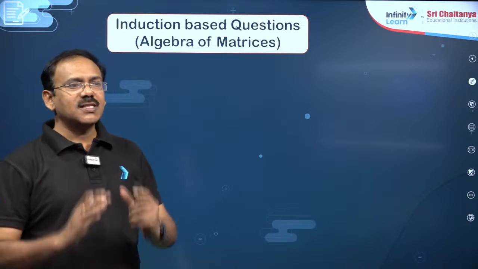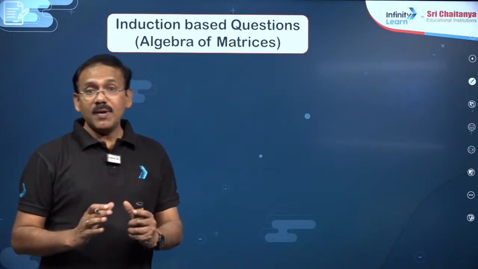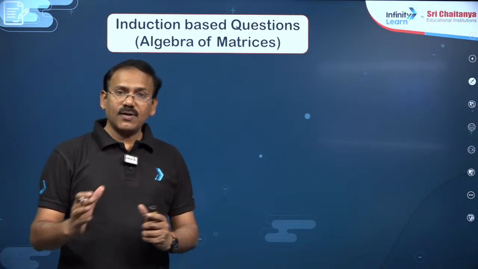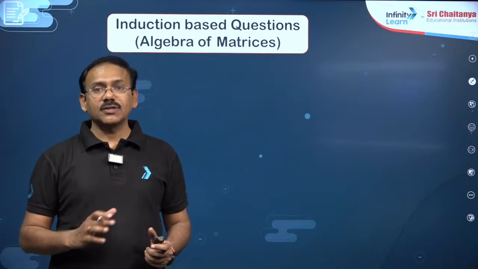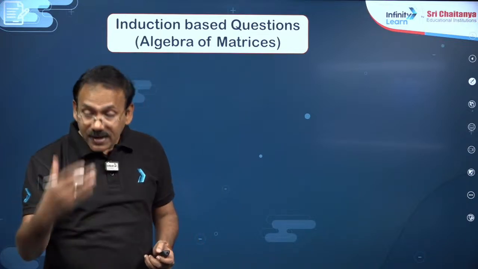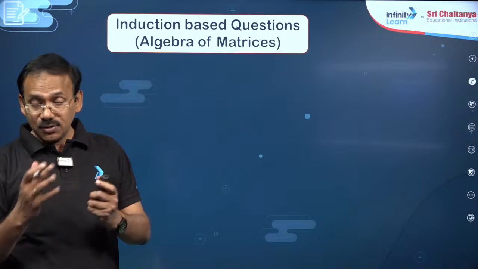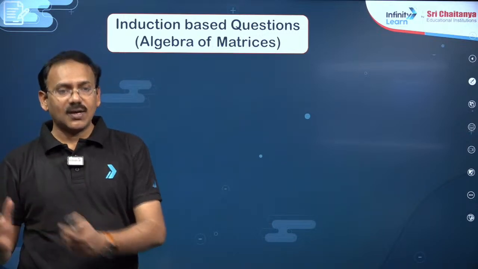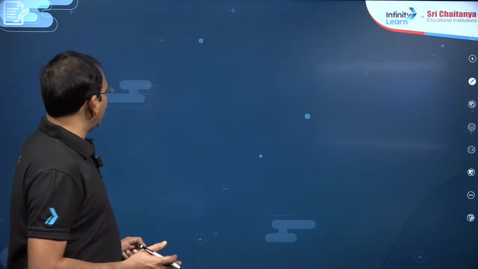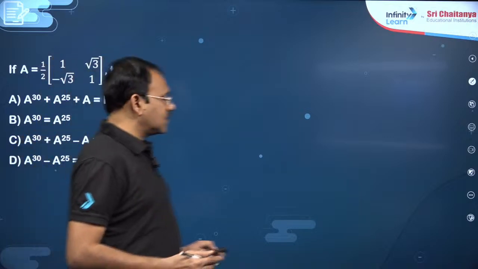Induction based questions mean a simple matrix will be given, and you may be asked to find a power 30 or a power 50. For higher powers, you need to find the square, the cube, the power 4, and observe accordingly. You have to guess what A is going to be. For example, let me take this question here.